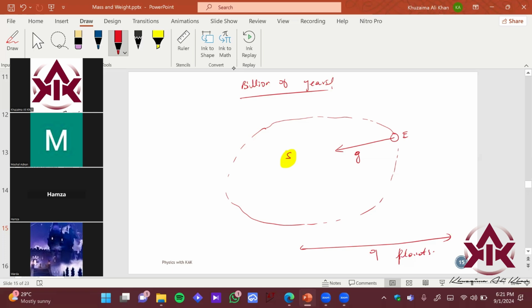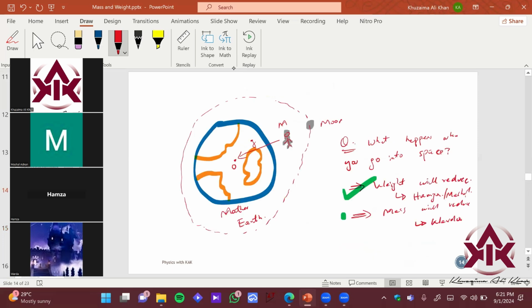Okay, so still, if we get, let's say, this Mashal is over here, she would be facing a pull of gravity of Earth also, okay, and some sun also, right? But since she is pretty close to Earth, जो वहाँ पास pull होगा Earth का, that would be pretty strong, right? G of Earth would be strong, and this is G of Sun. तो अभी मैं just to keep it simple, I'm just saying कि if she is pretty close to Earth, तो still gravity लगेगी, right? But gravity would be pretty small, right? So what is the value of gravity which you use in your exam? What is the gravity of Earth? 9.8. But in your exam you use 10, right?